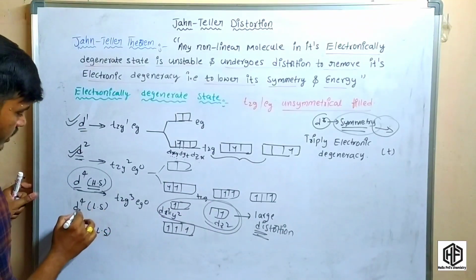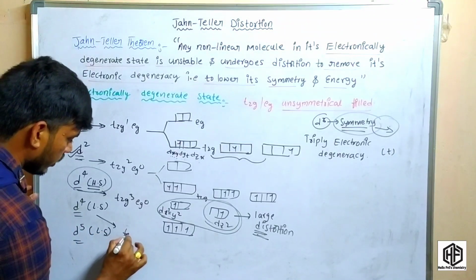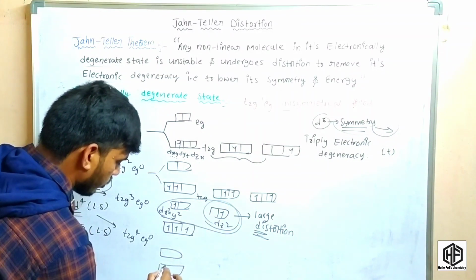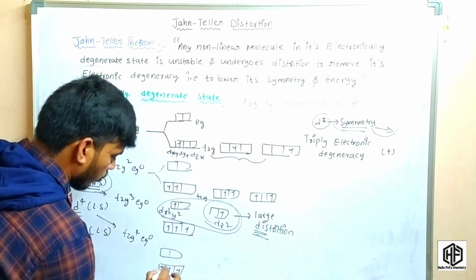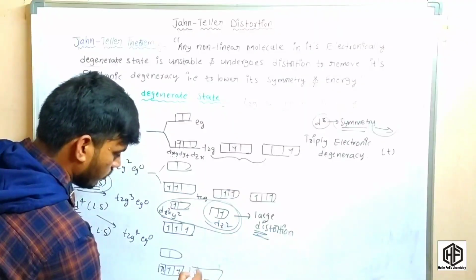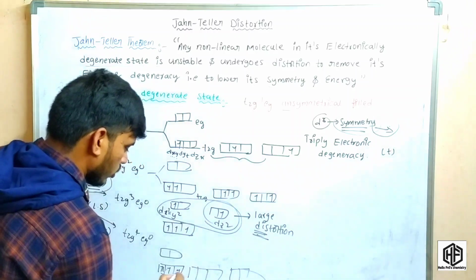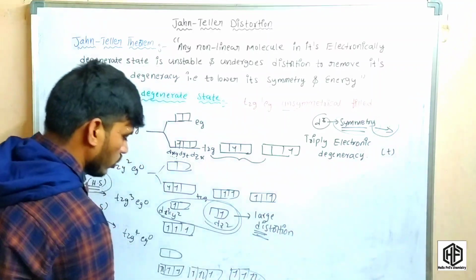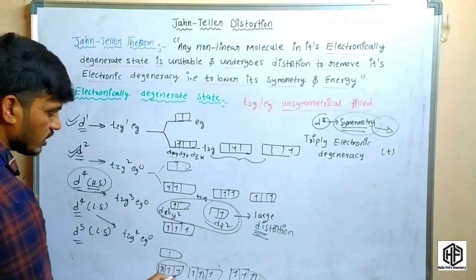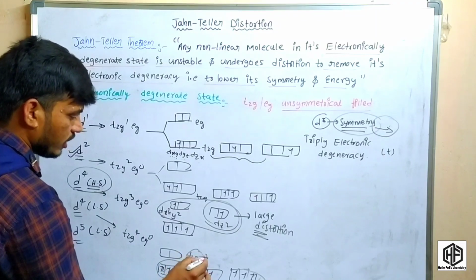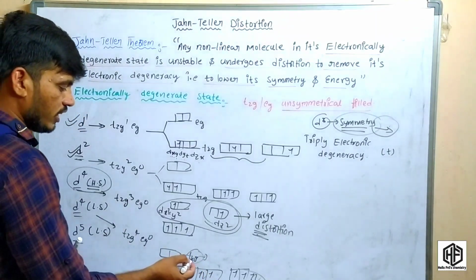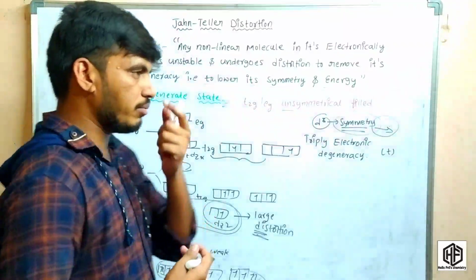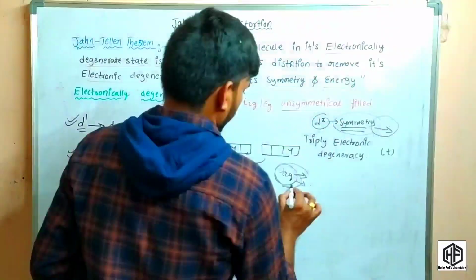Coming to the d4 low spin complex, d4 low spin is t2g4 eg0. In this orbital arrangement, the electrons are filled like that, 1, 2, 3, 4. In this type of case, the distortion takes place in the t2g set orbitals. So this is a slight or weak distortion, because the t2g set orbitals are present in between the axes. So this is clear, guys.